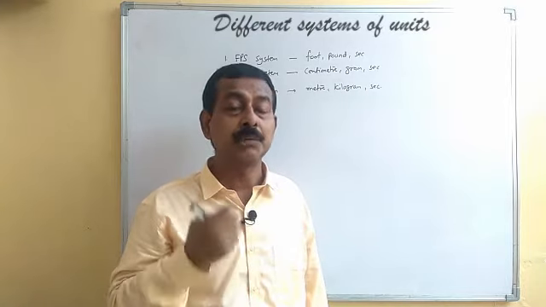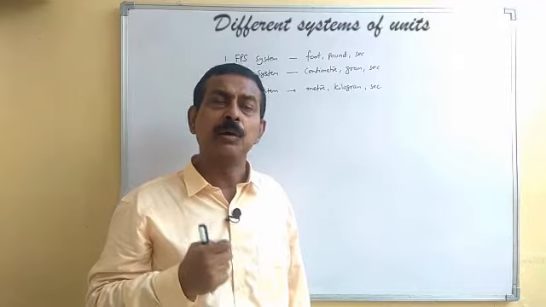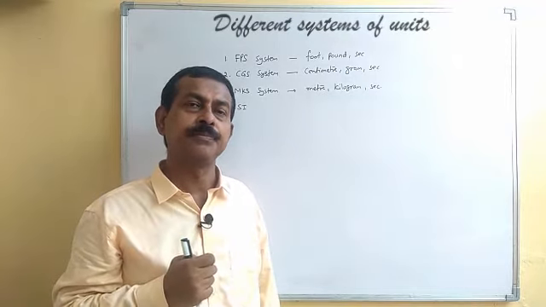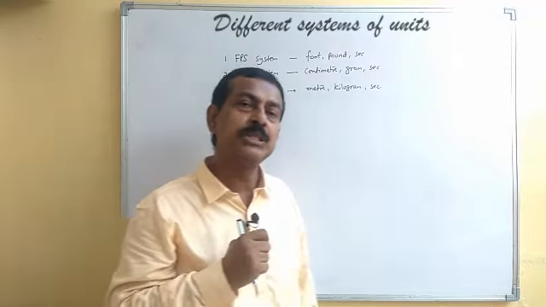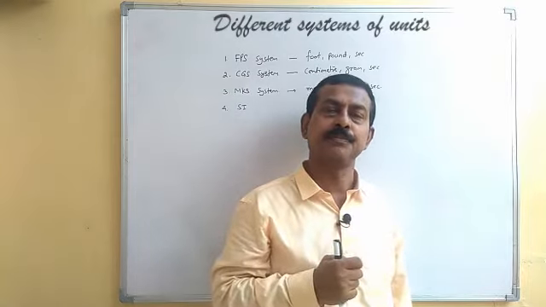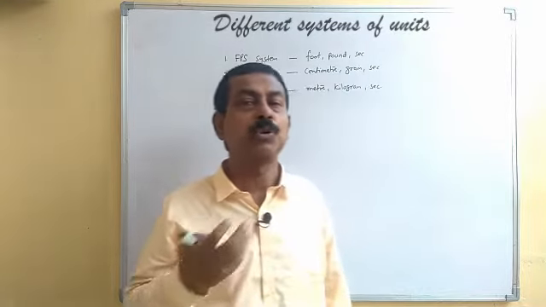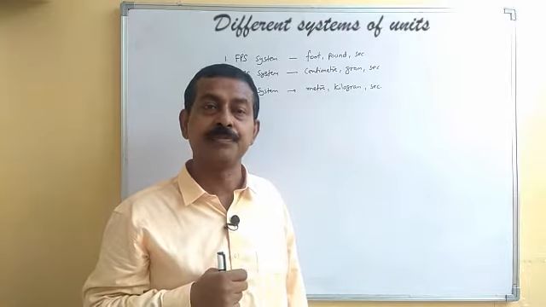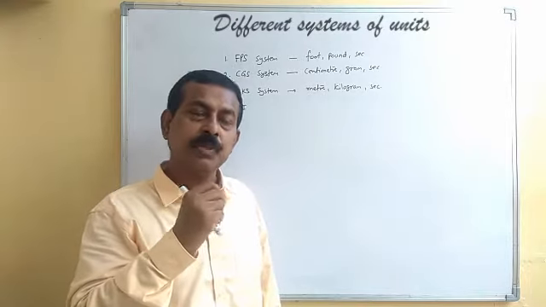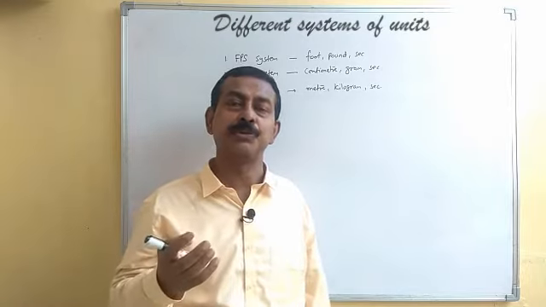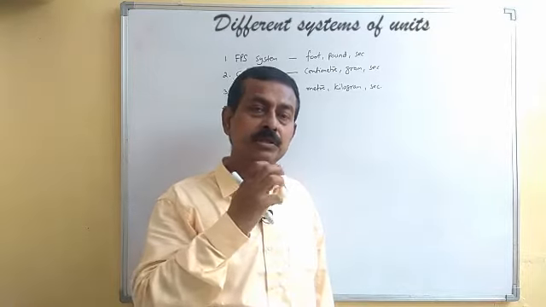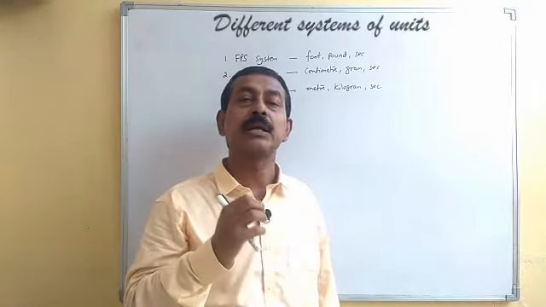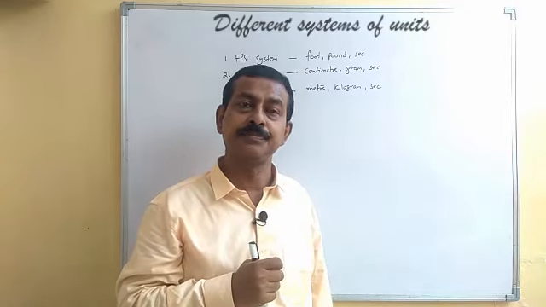But for many physical quantities, there were no units given in MKS. There were no units for amount of substance, and no units for luminous intensity. So we looked for a system of units where all these physical quantities can be assigned some unit.